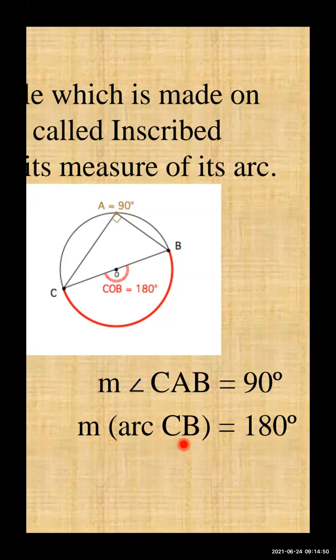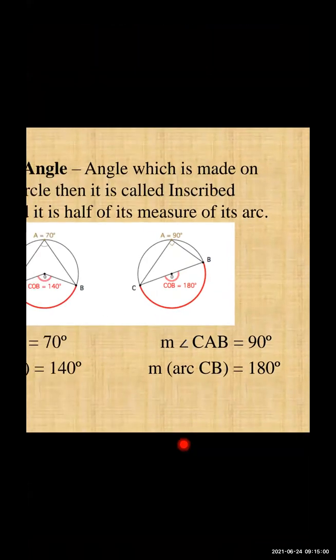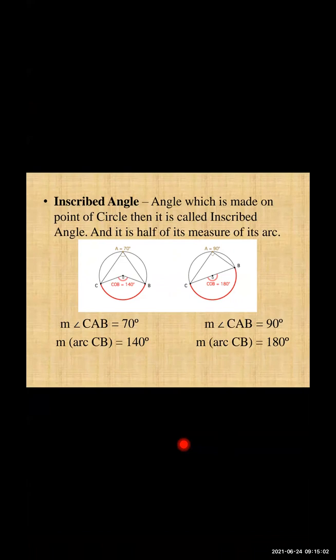What is the central angle there? Angle COB, that will also become 180 degree. All will become same. This is the inscribed angle and central angle. The angle which is made at the center is called the central angle. And the angle which is made on the point of the circle is called the inscribed angle. And the inscribed angle is half of your arc, or you can say the arc is double the inscribed angle.